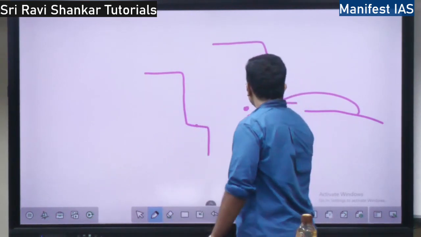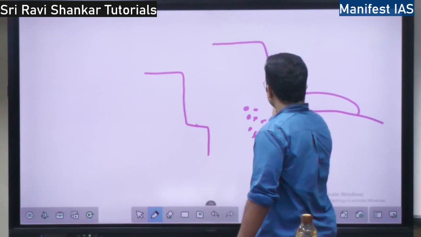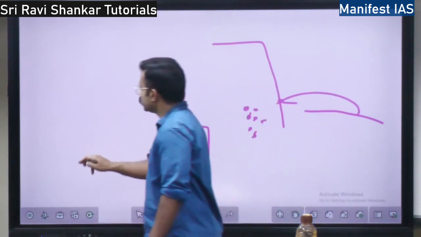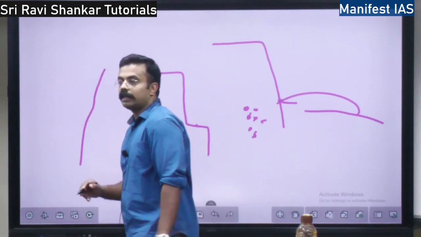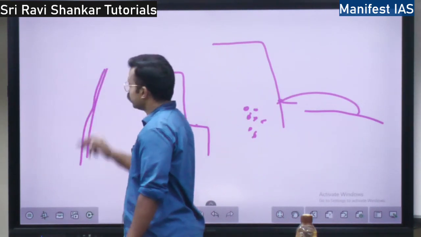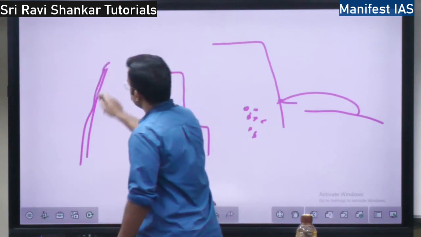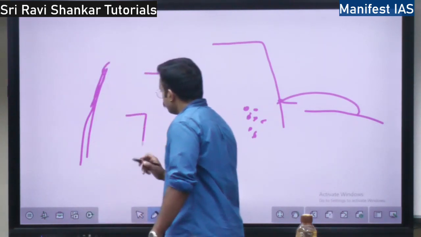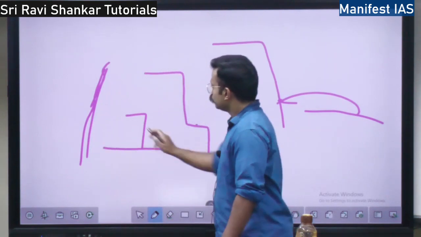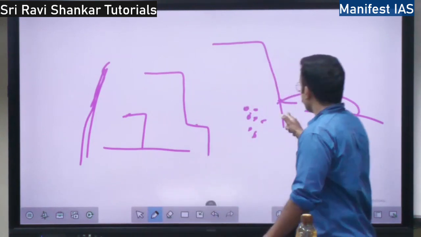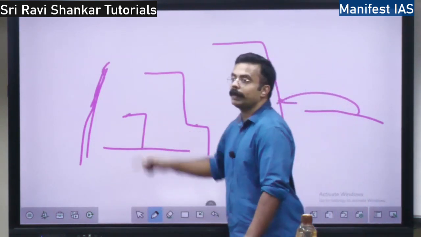So these fragments which are broken by the wave will be going and deposited on the seashore, right? Because of this deposition, what happens? If this is a seashore, there will be some platform like this. So this platform is called a wave built terrace. So this is a wave cut platform, this is a wave built terrace.